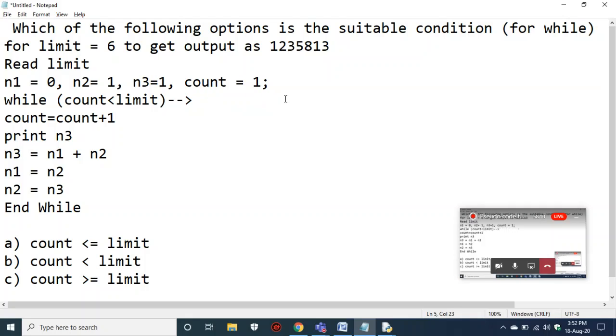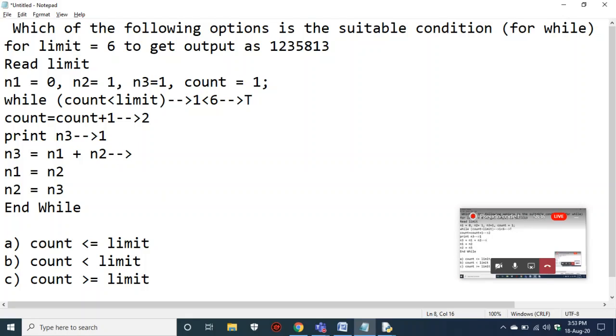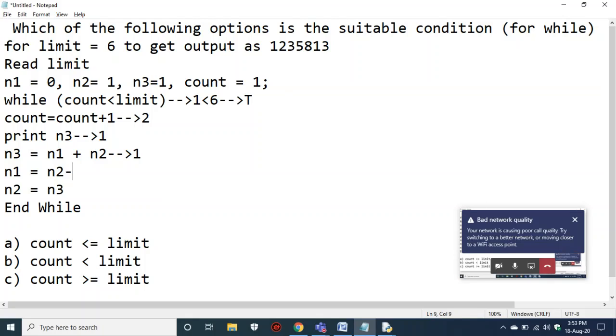First your condition is 1 is less than 6. Okay, so this is true, right? We came down and we made our count 2, and now we have printed n3. What is the value that exists in n3? It is 1. Okay, fine. And you made your n3 as n1 plus n2. What is the value in n1? 0. 0 plus 1 is 1. So it is 1. And you made your n1 as 1.